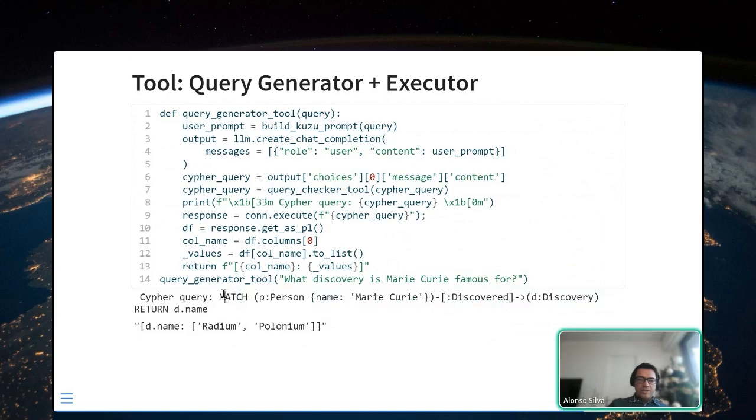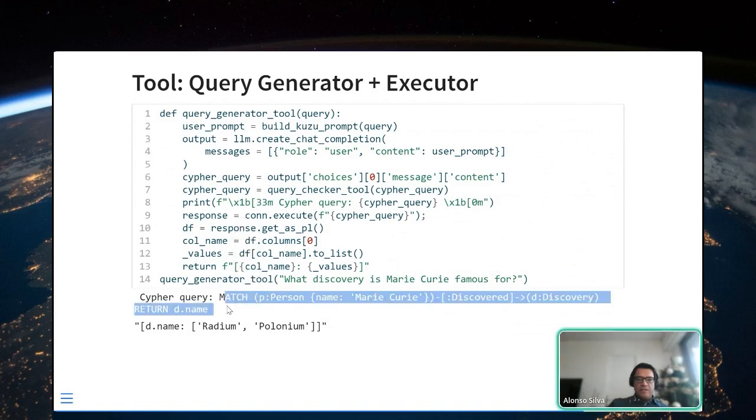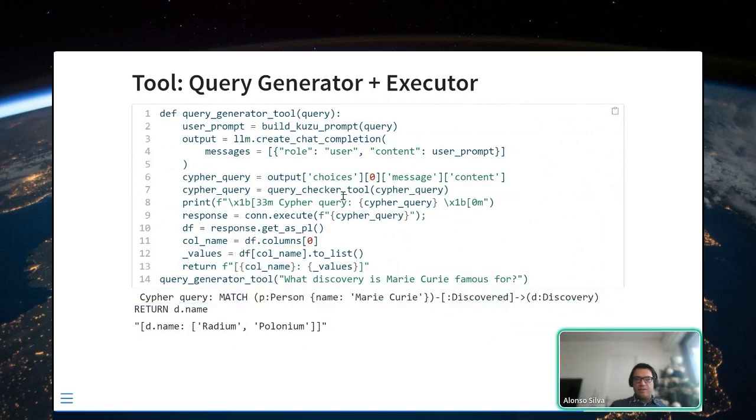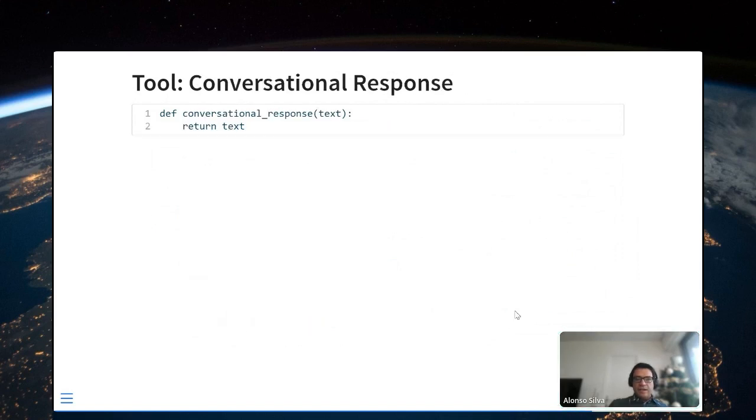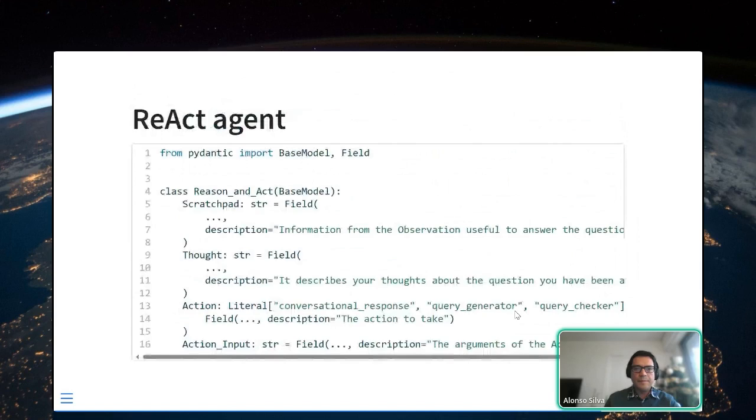And here, if you see, I'm also executing the Cypher query the LLM gave me. And in particular, here I'm getting this answer. And the last tool I'm going to provide is just answer normally. This is just for the LLM to have another tool as an example.